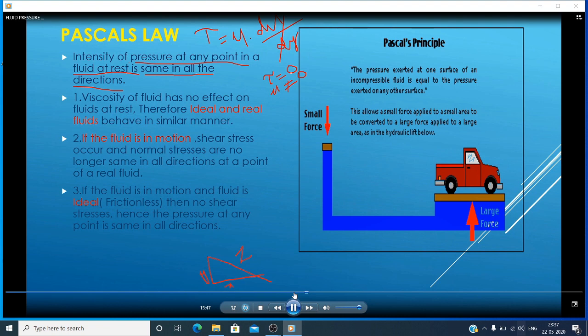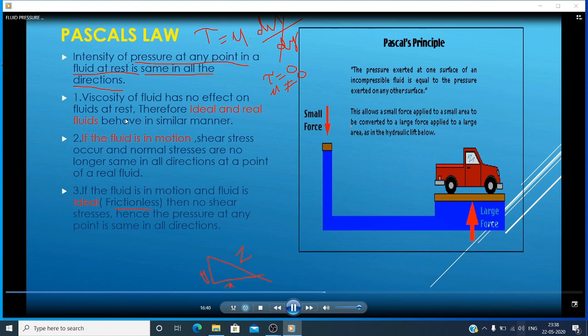The effect of viscosity is 0. But it is not nullifying the viscosity. The viscosity is not becoming 0, but the effect is becoming 0. Clear? Understood? So here I am showing that the viscosity of the fluid has no effect on the fluid at rest condition. Why? Because it is in rest condition. It is not flowing.